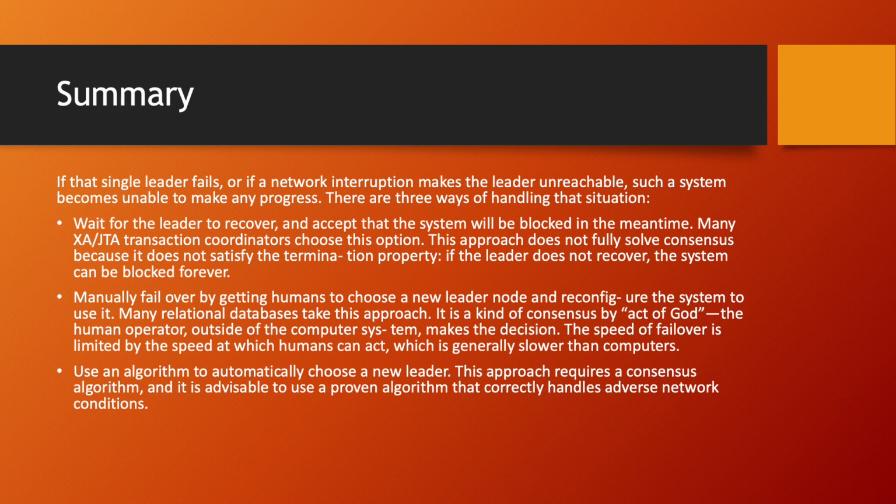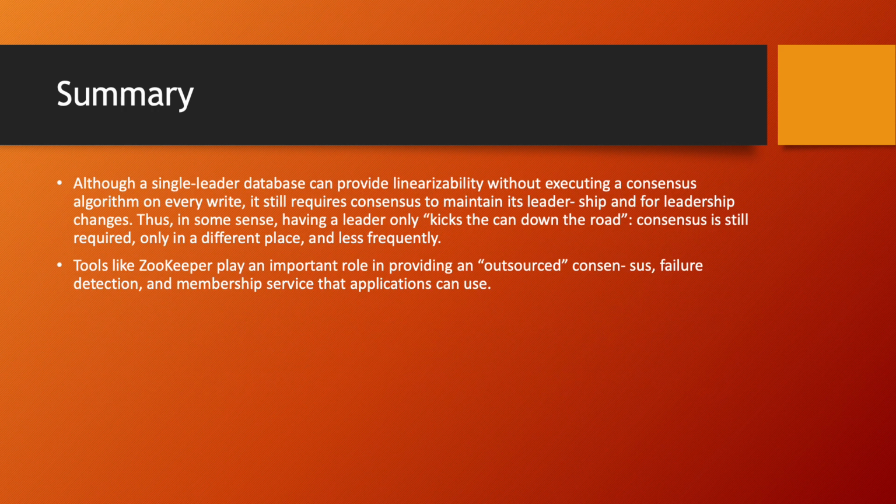If that single leader fails, or if a network interruption makes the leader unreachable, such a system becomes unable to make any progress. There are three ways of handling that situation. First, wait for the leader to recover and accept that the system will be blocked in the meantime. Second, manually fail over by getting humans to choose a new leader and reconfigure the system to use it. Or third, use an algorithm to automatically choose a new leader. Although a single-leader database can provide linearizability without executing a consensus algorithm on every write, it still requires consensus to maintain its leadership and leadership changes. Tools like Zookeeper play an important role in providing outsourced consensus, failure detection, and membership services that applications can use.